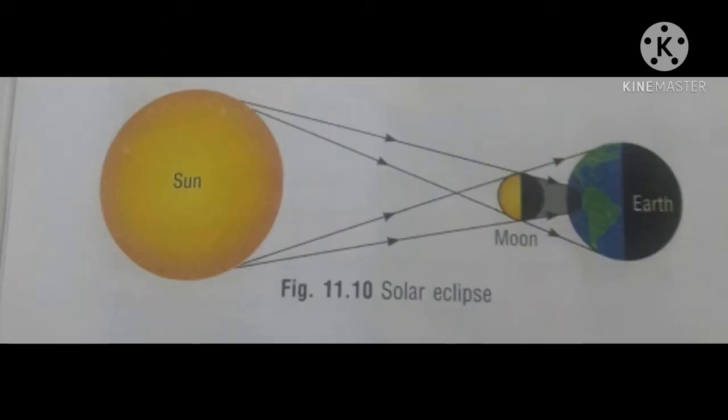Now, children, you are seeing a picture of a solar eclipse. In a solar eclipse, the moon comes in between the sun and the earth, and the shadow of the moon falls on the earth. In the part where the shadow falls, the people on the earth are not able to see the sun. So that is called a solar eclipse.